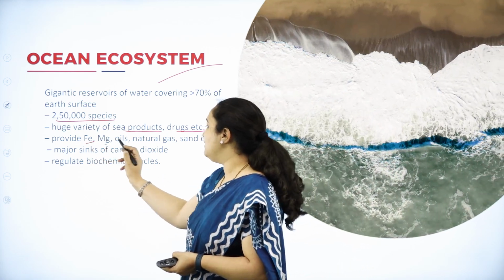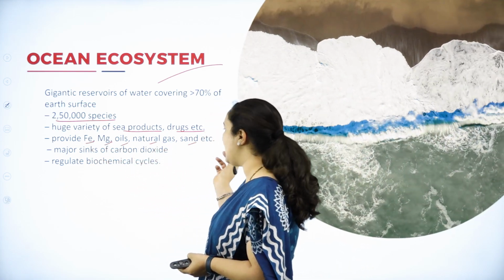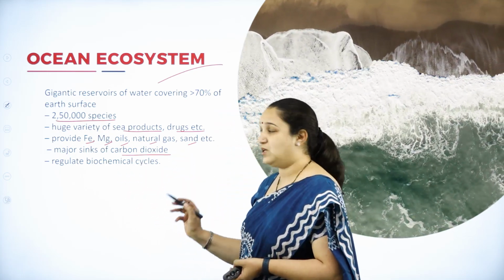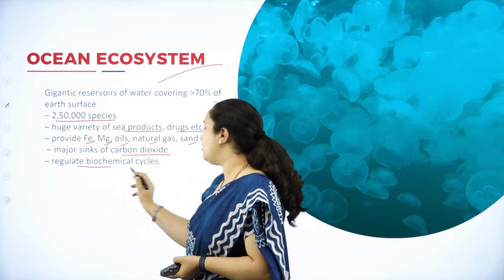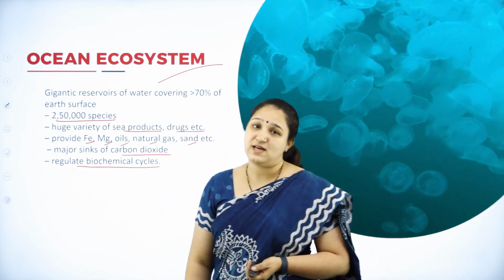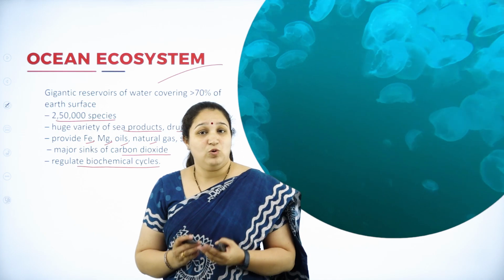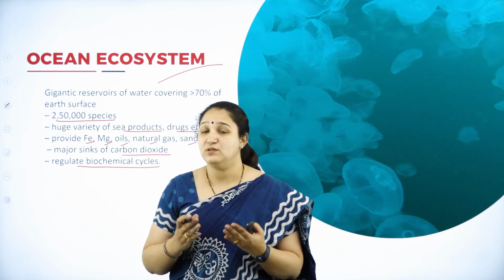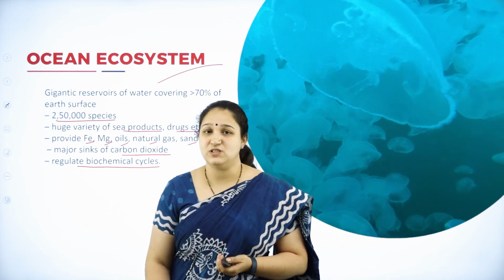It provides iron, magnesium, oils, natural gas, sand, etc. The ocean is a major sink of carbon dioxide, and it regulates the biochemical cycles as well. So the ocean ecosystem has a huge effect, and it is one of the largest ecosystems found.